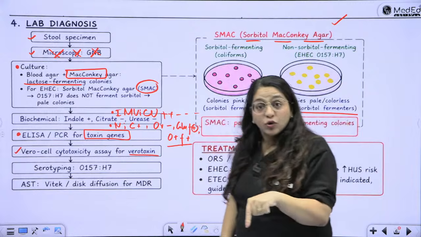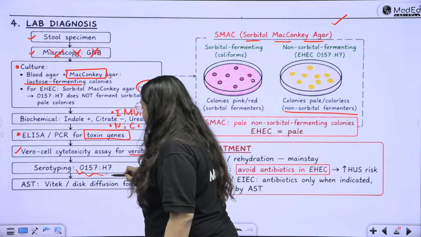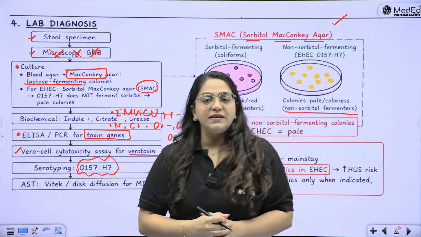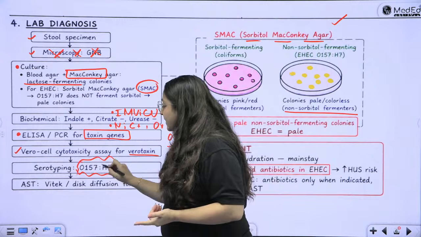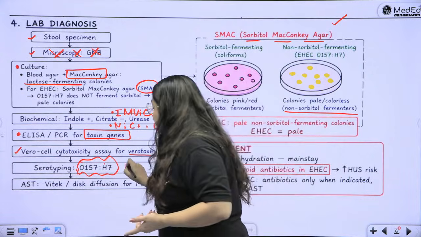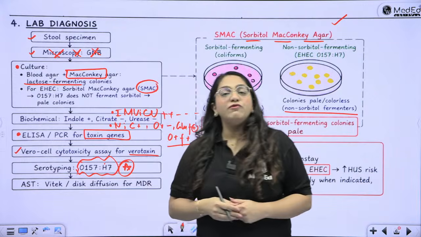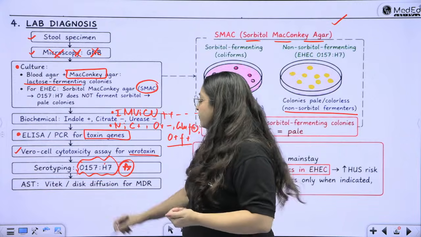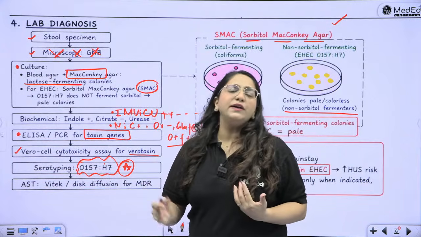You can do serotyping. Why? I have been saying it for so long, O157:H7. So how do you find out that it is O157:H7? O is the somatic antigen, H is the flagellar antigen. Of course, by doing serotyping only. This is the most important point that you have to write in the lab diagnosis. And AST, which is the automated methods, you can perform Vitek or disk diffusion or MALDI-TOF or anything.